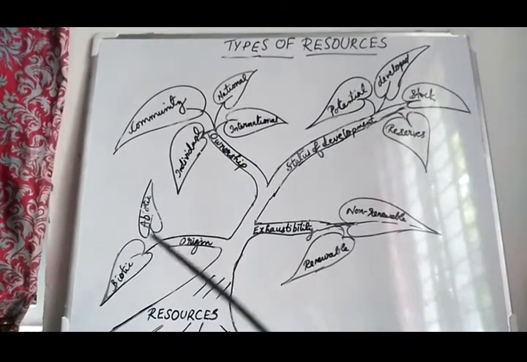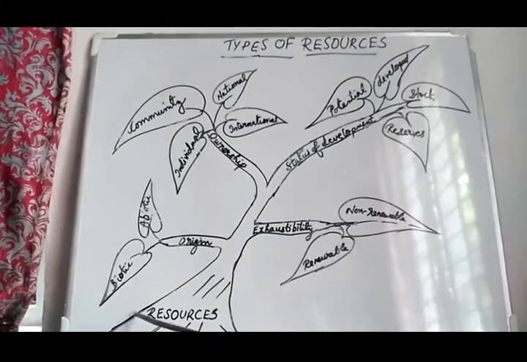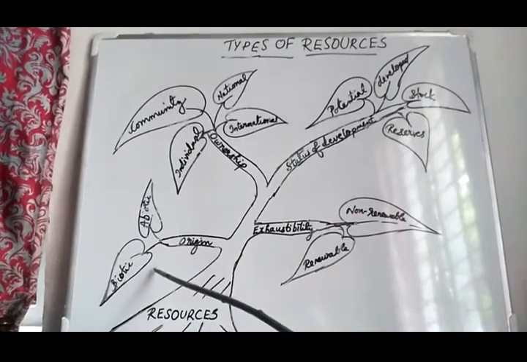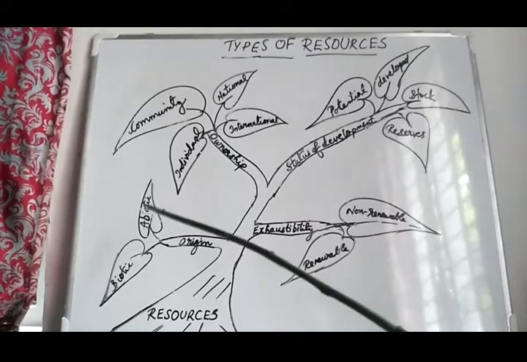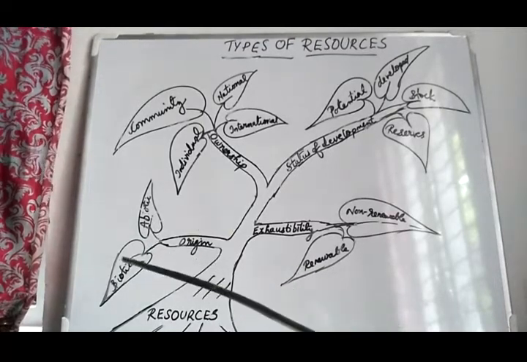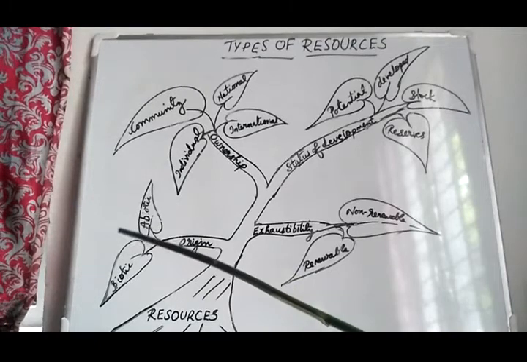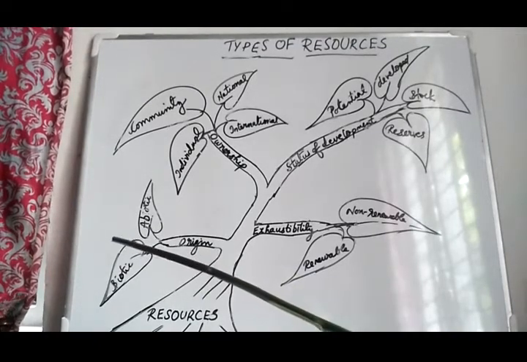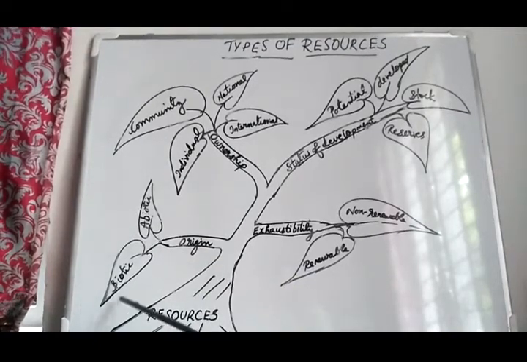First of all, biotic resources. These resources are obtained from the biosphere and have life. What are the examples? Easy examples: we human beings, plants, animals, fisheries. All these things are biotic resources.